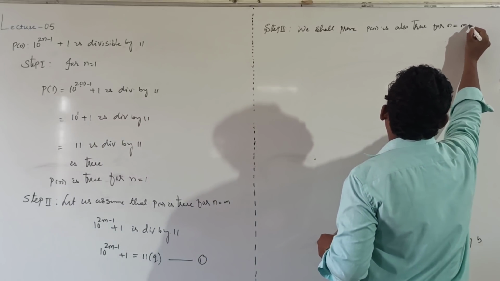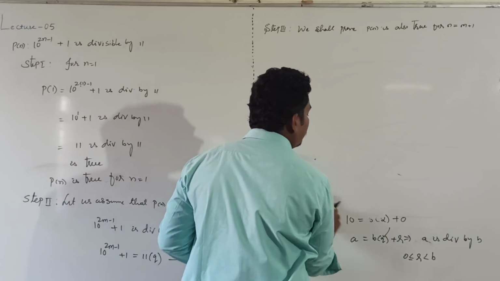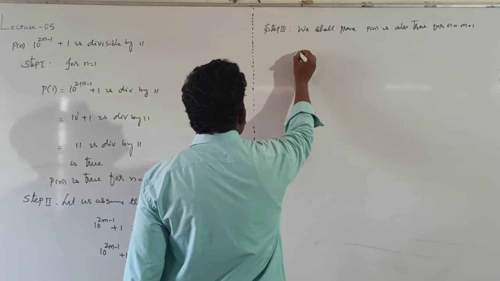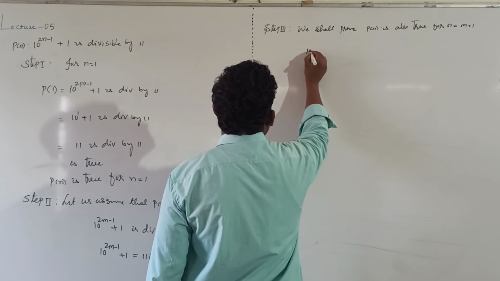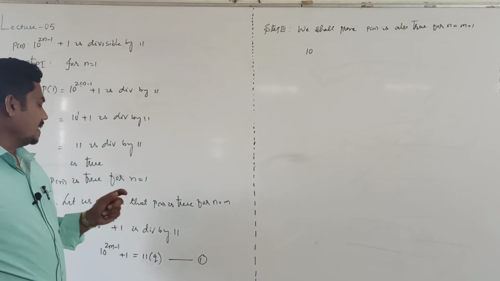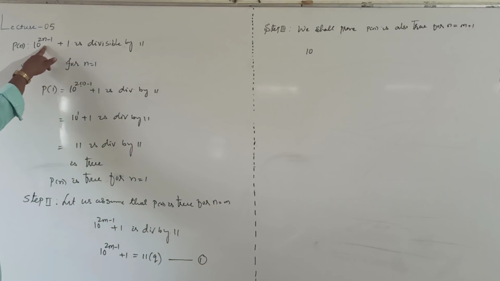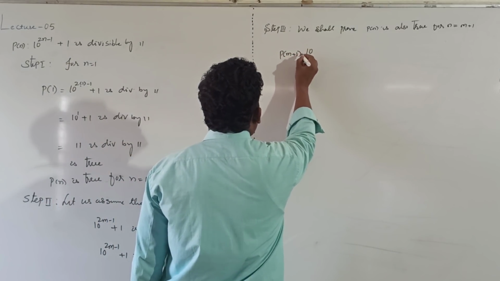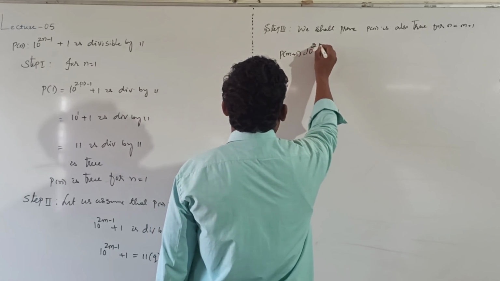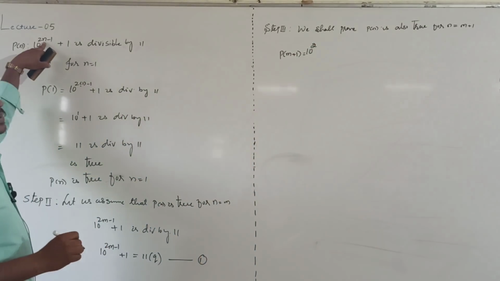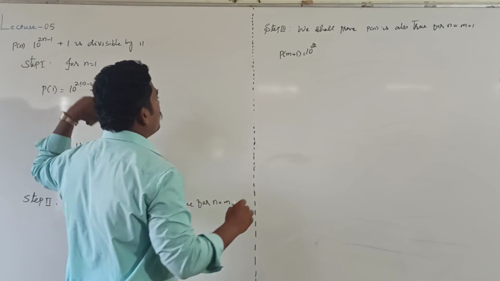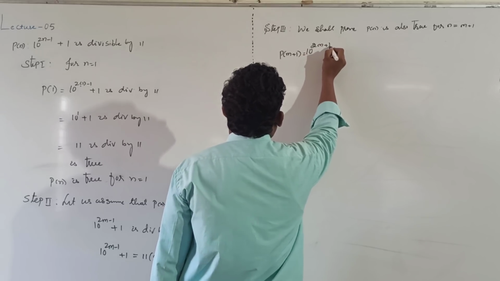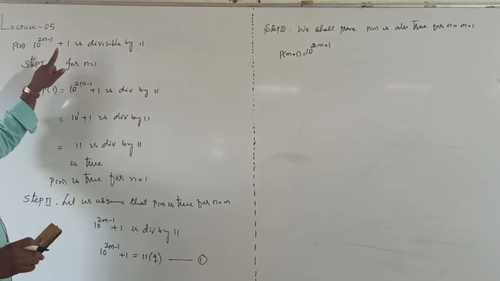Next, we shall prove the given statement is true for n equal to m plus 1. For that, directly replace n value with m plus 1. Replace n as m plus 1. P of m plus 1 is equal to 10 power 2 into m plus 1 minus 1, that is 2m plus 1, plus 1.